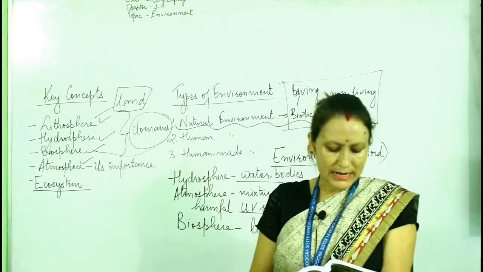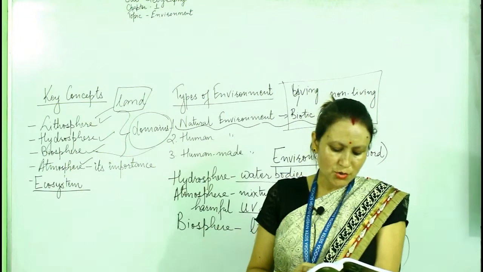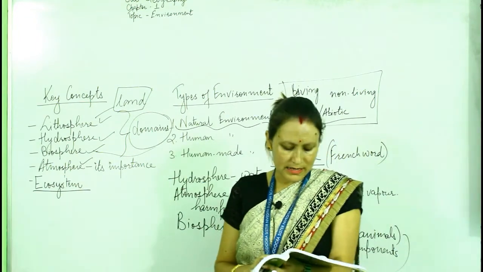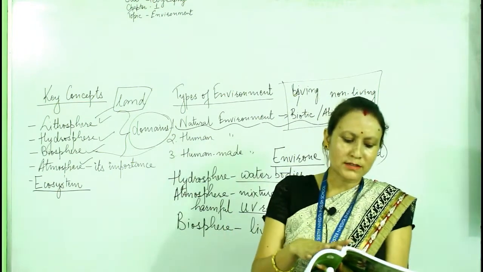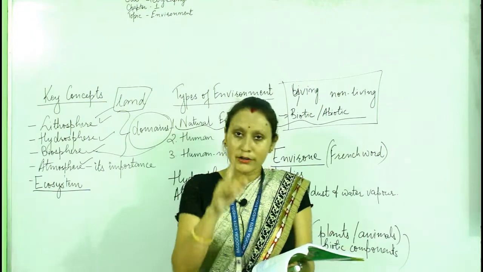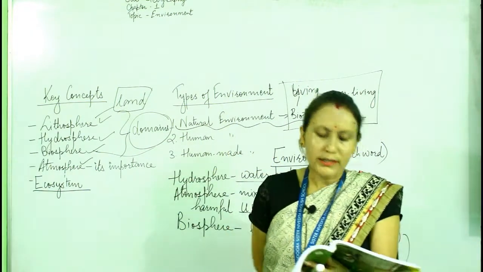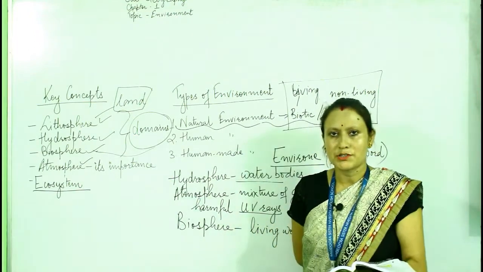The heating of the atmosphere affects the melting of glaciers and frozen zones of the earth like the Arctic and Antarctic regions. Underline. I am reading this paragraph because it is very important. You can underline, or you can write it in points also.